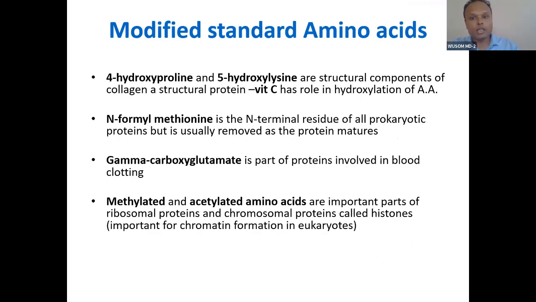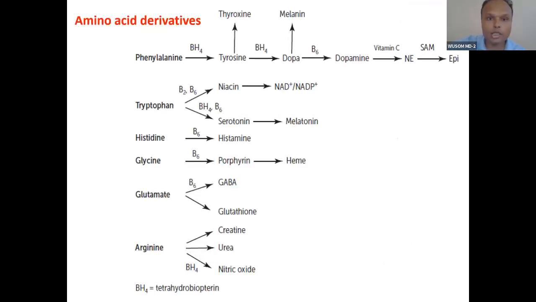Okay, we did these properties of amino acid. Today we will talk about the function of amino acid. You already know the function of amino acid. We have done many functions. You can see phenylalanine converts into tyrosine, DOPA, and actually in physiology also you have been taught about this. Tyrosine converts into DOPA, DOPA converts into dopamine, dopamine converts into norepinephrine, norepinephrine into epinephrine.